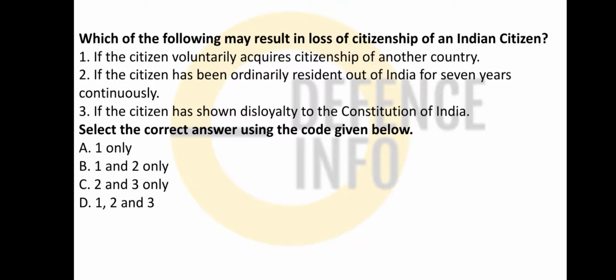The citizen has been an ordinary resident out of India for 7 years continuously. Is it if the citizen has shown disloyalty to the constitution of India? Okay. So in this option, friends, all are correct. If you do so, you will be losing the citizenship. If you are disloyal, you will not be a part of this constitution of India. Your citizenship will be thrown away.